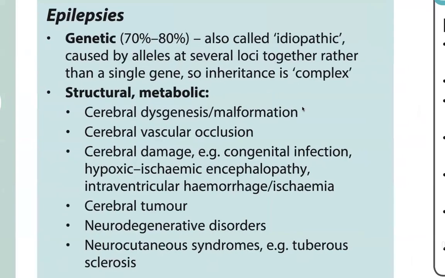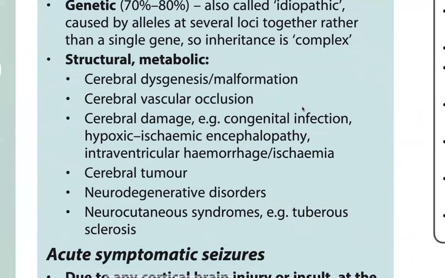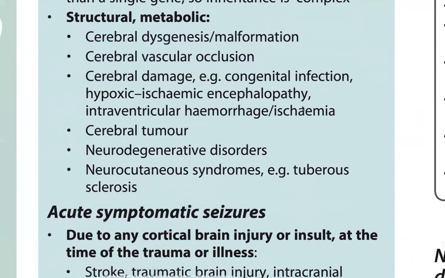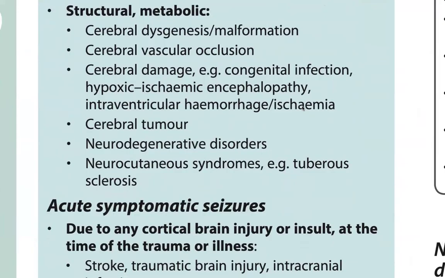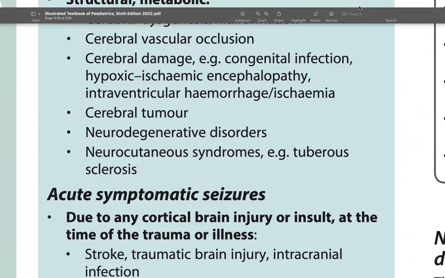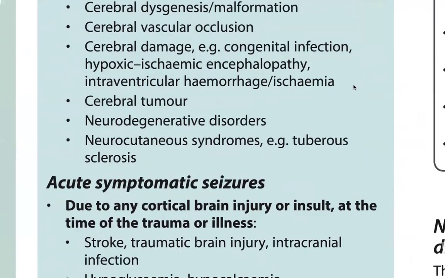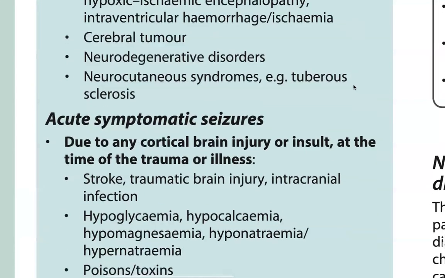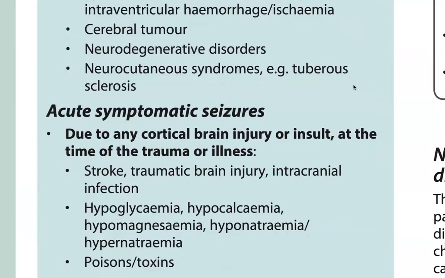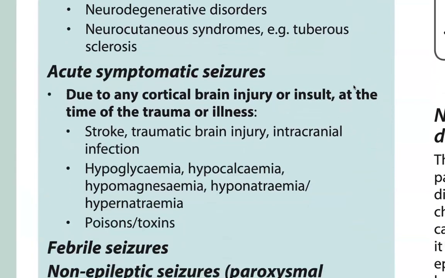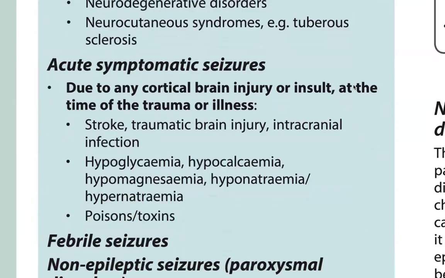And this is epilepsy with genetics, and the aetiology is also idiopathic, caused by alleles at several loci together rather than a single gene, so inheritance is complex. Structural and metabolic causes include cerebral dysfunction, malformation, cerebral vascular occlusion, cerebral damage, congenital infection, hypoxic ischemic encephalopathy, intraventricular hemorrhage, cerebral tumor, neurodegenerative disorders, neurocutaneous syndromes, tumors, and sclerosis. Acute symptomatic seizures are due to any cortical brain injury occurring at the time of the trauma or illness: stroke, traumatic brain injury, intracranial infection, hypoglycemia, hypocalcemia, hypomagnesemia, hyponatremia, and hypernatremia.